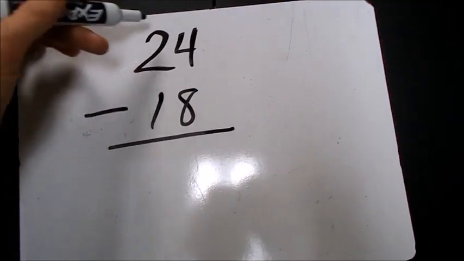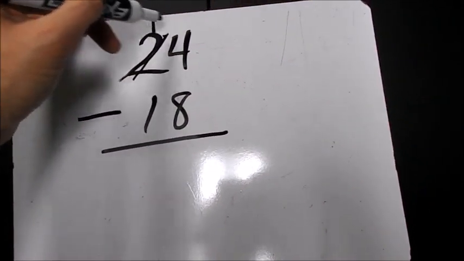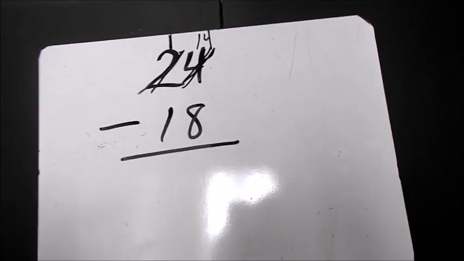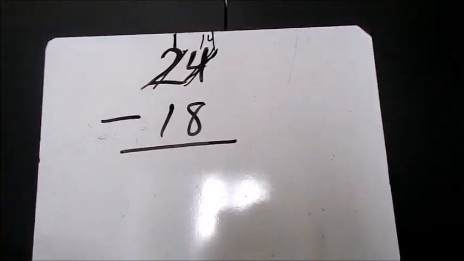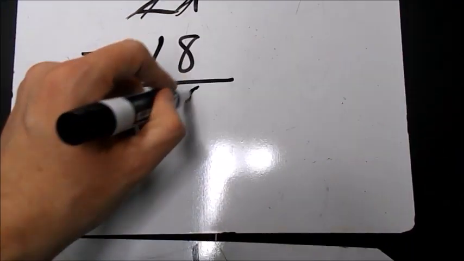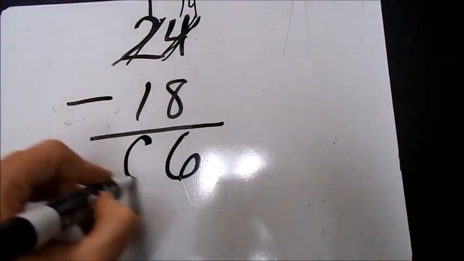So I'm going to come over here in the tens, take a 10 and bring it over to the ones. That makes the 4 a 14, and the 2 becomes a 1. And now I'm able to subtract. 14 minus 8 is 6, and 1 minus 1 is 0.